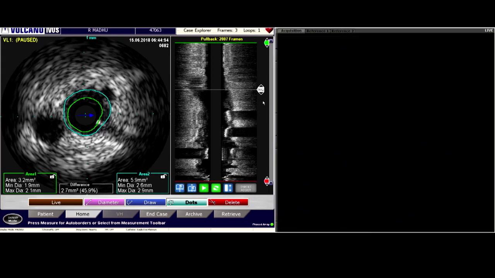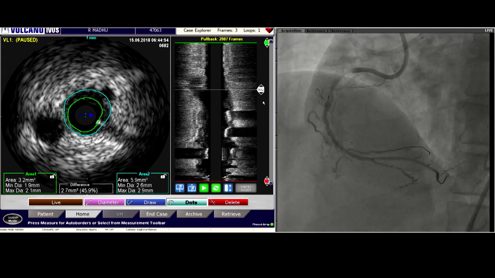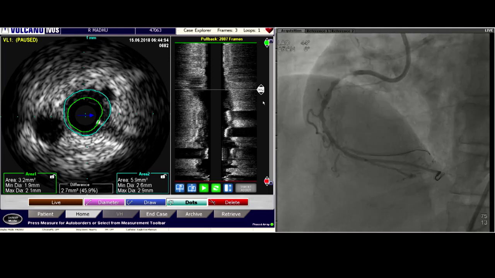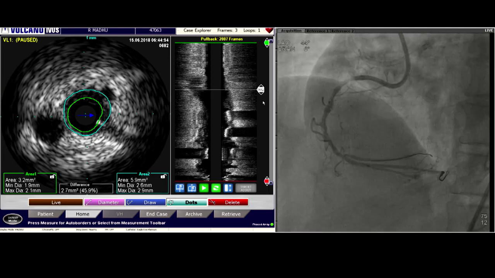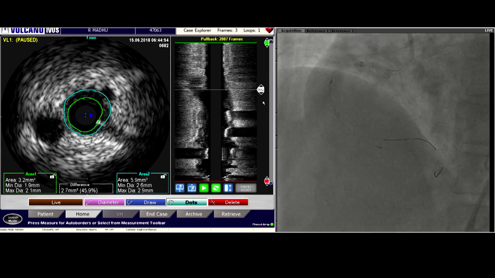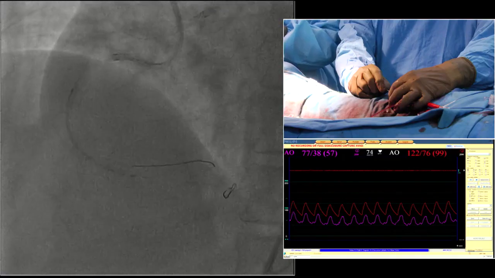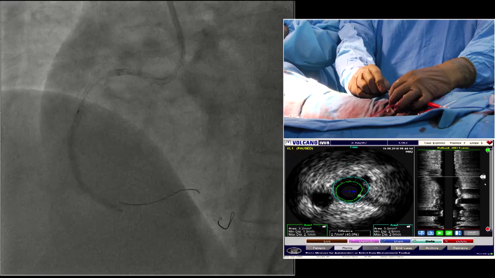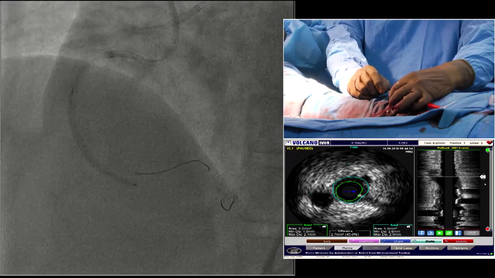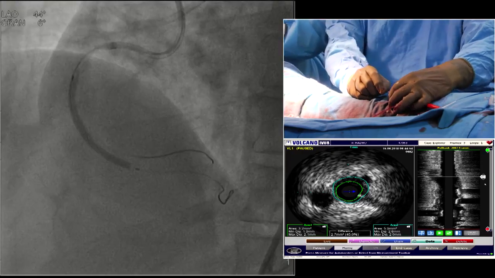But I think if your ACT is beyond 300, I won't even think of thrombus forming just because the catheter is there. But your point is well taken. But then there is no end to this.